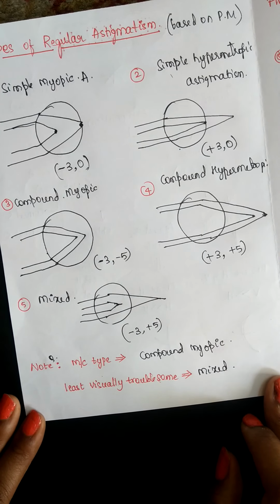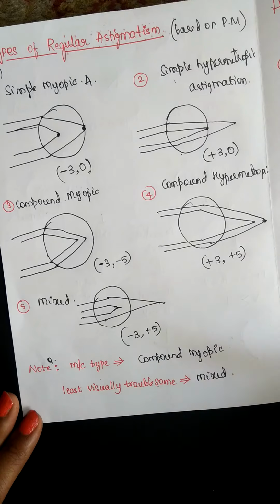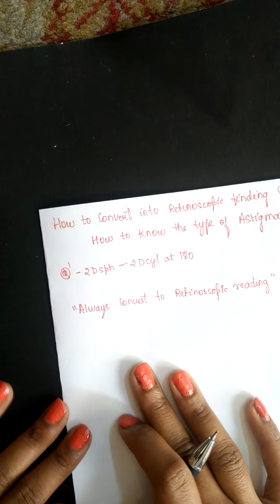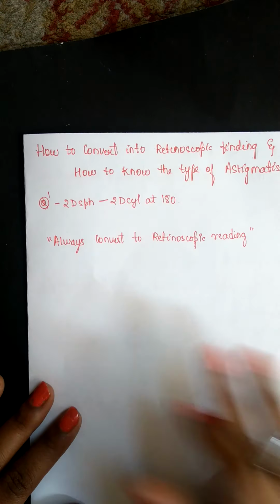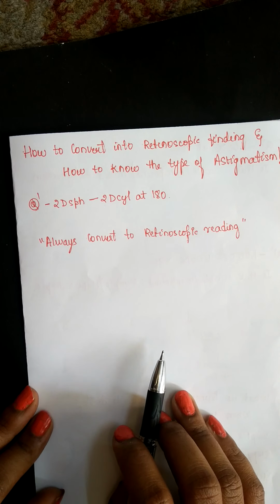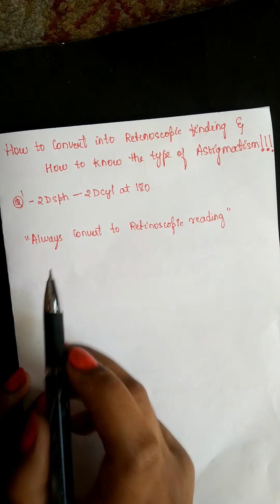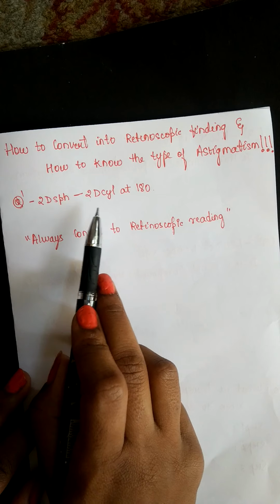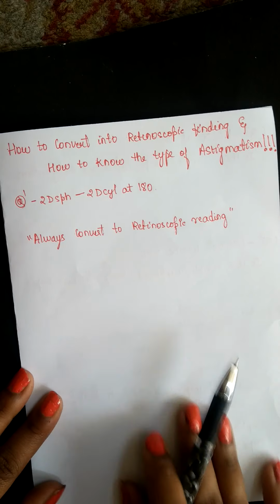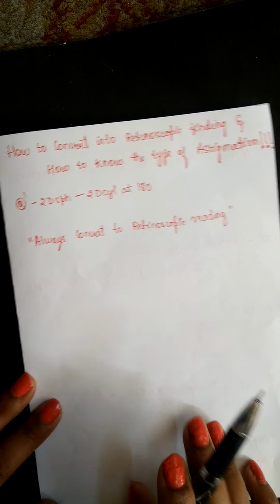Now let's try to understand how to solve the questions regarding astigmatism in the exams. First, we should learn that answering in an exam needs us to convert the question into retinoscopic findings, so it would be easier for us to know the type of astigmatism. Let's start with our first question: minus 2D sphere, minus 2D cylinder at 180. This should be the question. Always remember that you should convert it into retinoscopic reading to understand better.